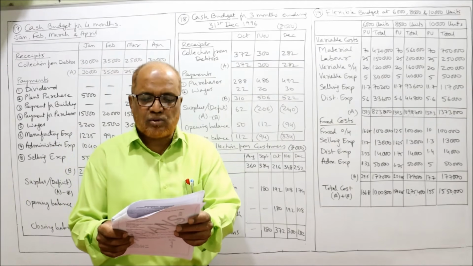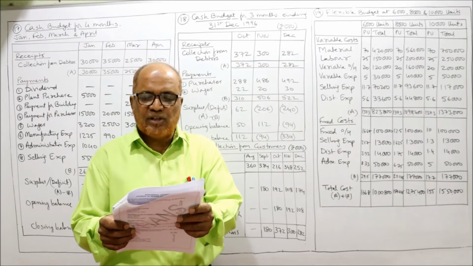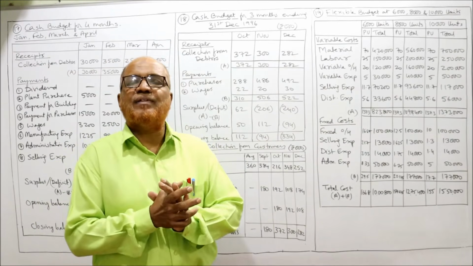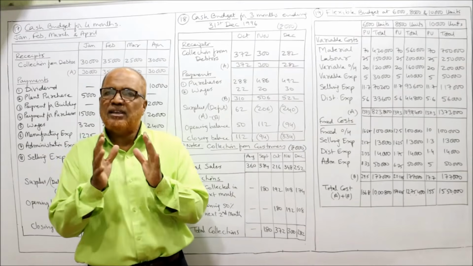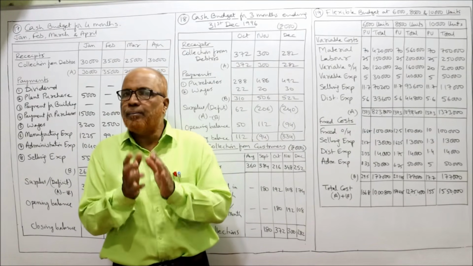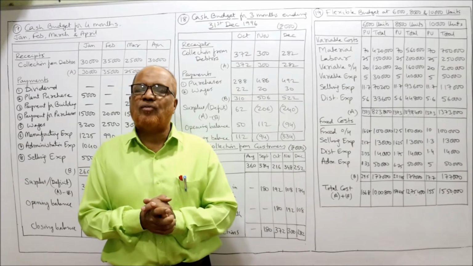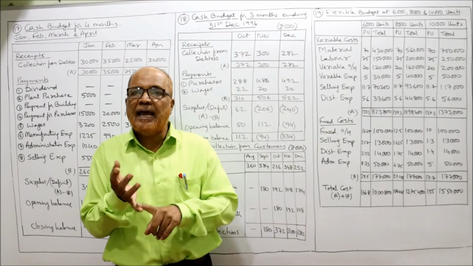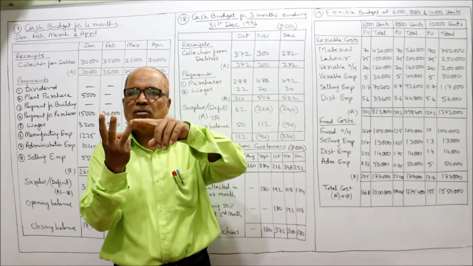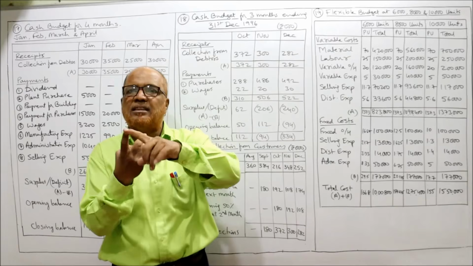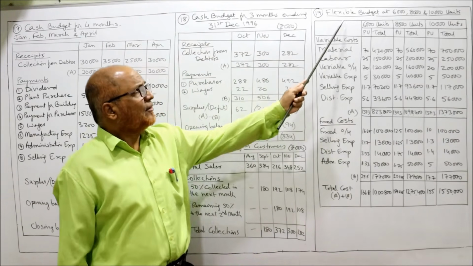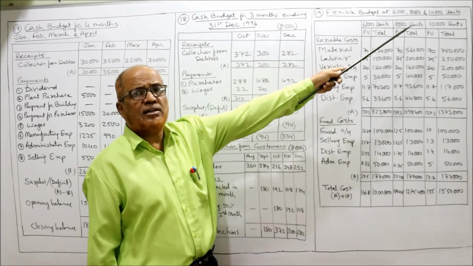Prepare a budget for 6,000 and 8,000 units. Administration expenses are fixed for all levels of production. It's a flexible budget. We are given the cost data for 10,000 units, and by using that, we have to make a budget for 6,000 and 8,000 units. So 3 columns we require: 6,000 units, 8,000 units and 10,000 units. See the format here. Flexible budget at 6,000, 8,000, 10,000 units.